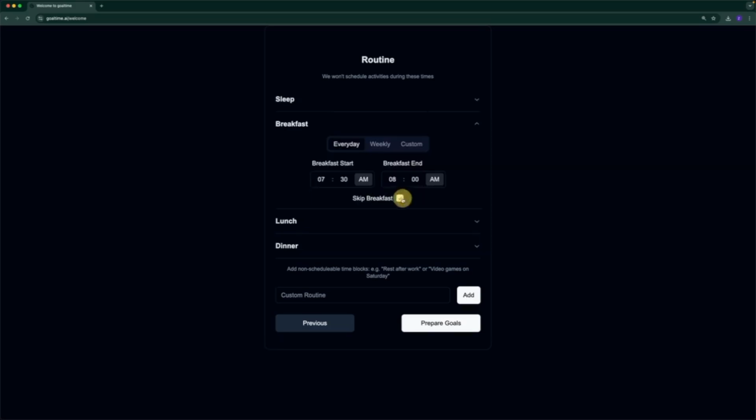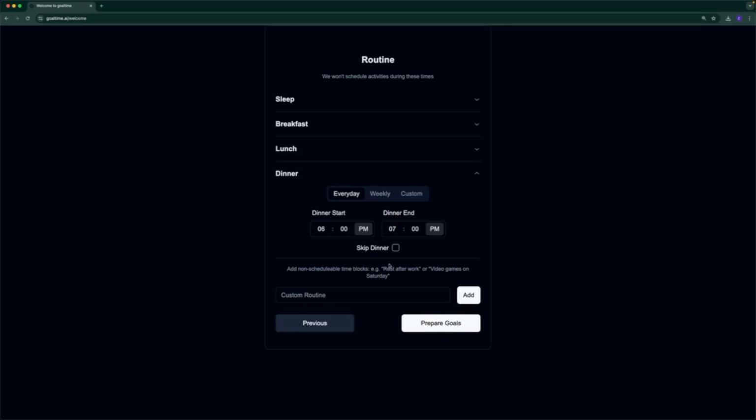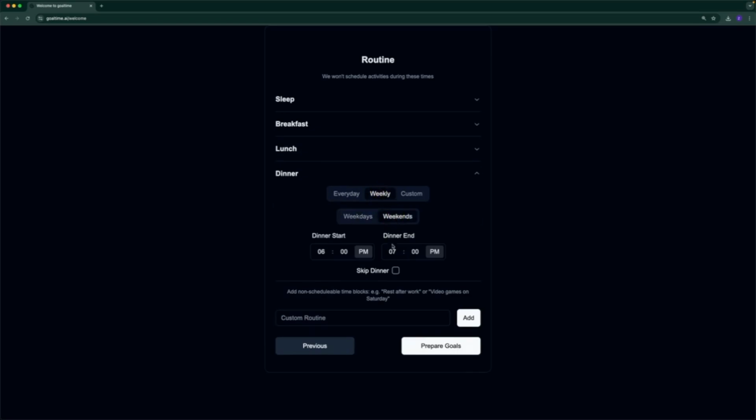I'm not a big breakfast or lunch guy. I'm a one meal a day at dinner time. I'll say that this time works fine, but on the weekends maybe I want to eat a little later. All of this can be reconfigured later on inside settings.